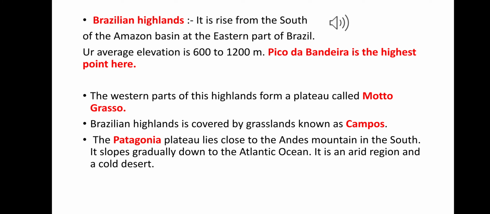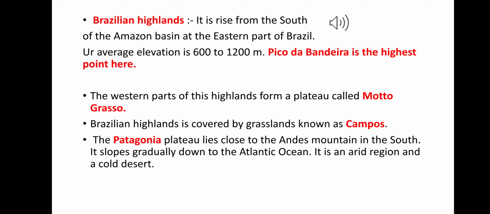The highest point of this region is Pico da Bandeira, and its height is 2,890 meters. The western part of this highland forms a plateau known as Mato Grosso, and much of it is covered by grassland known as Campos.